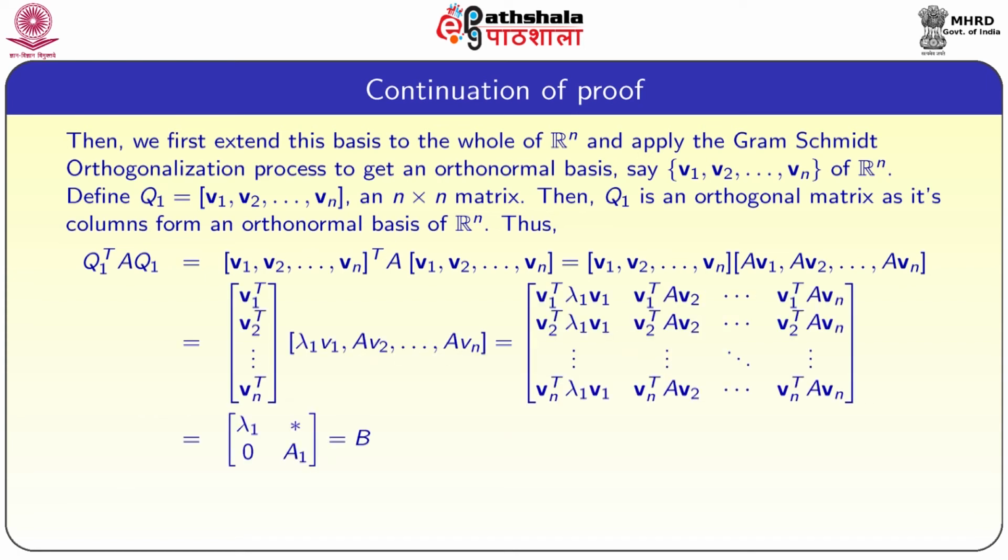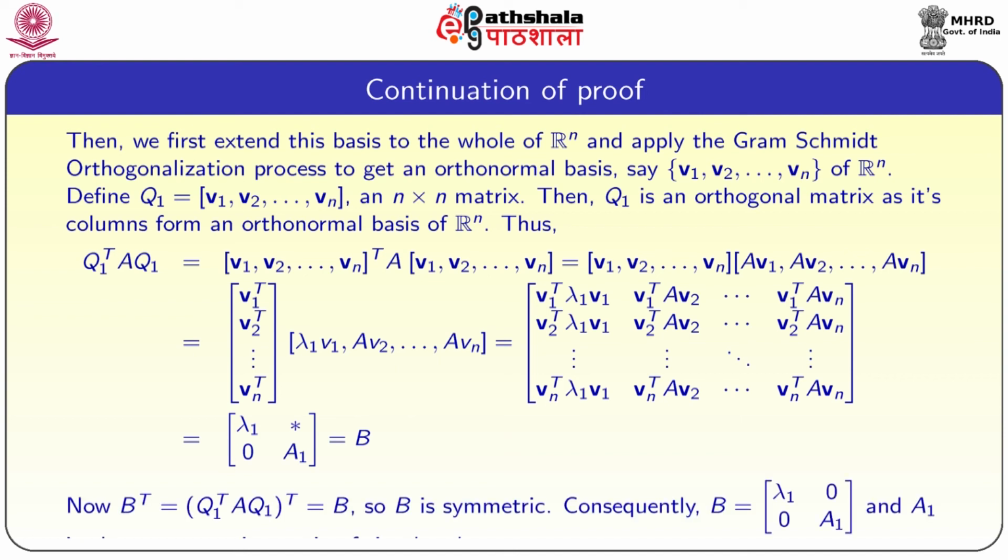So, which is equal to the matrix with rows v1 transpose, v2 transpose, and so on vn transpose, times lambda 1 v1, A v2 and so on A vn. So, the first entry in this matrix Q1 transpose A Q1 is lambda 1, and the remaining entries in that row may be anything, but the column below lambda 1 is 0, and the remaining part is A1, call this B. Now, since B transpose is equal to (Q1 transpose A Q1) transpose, which is B, B is symmetric.